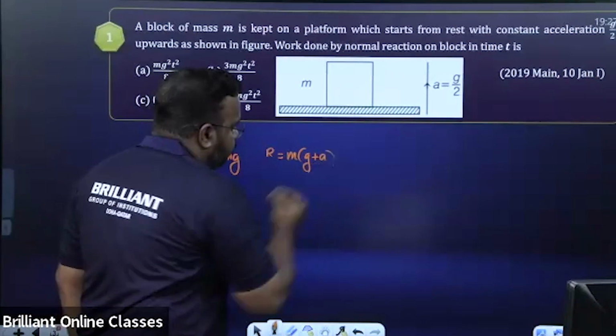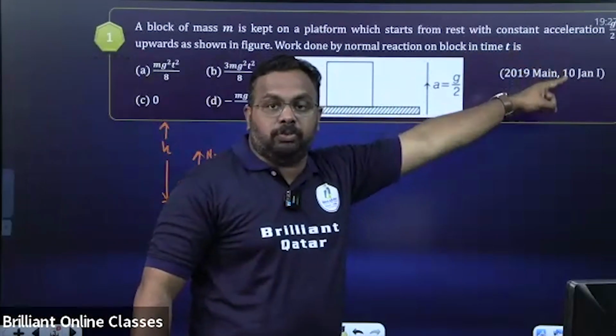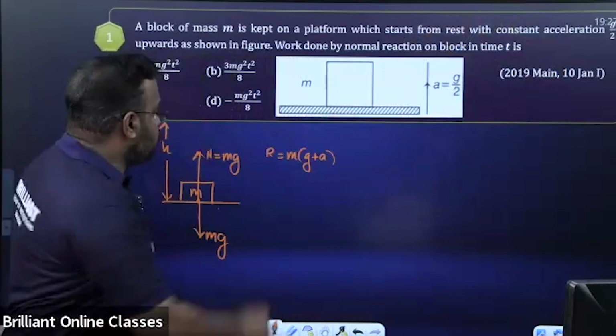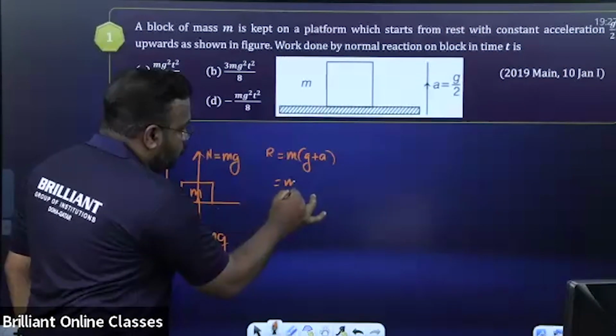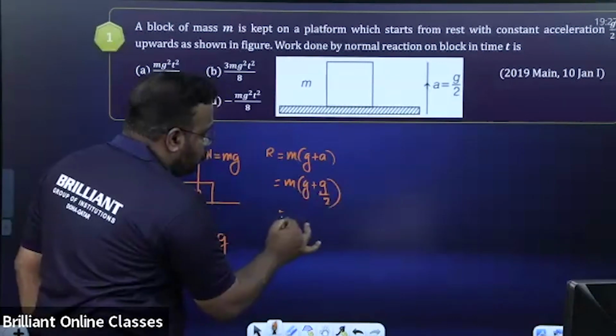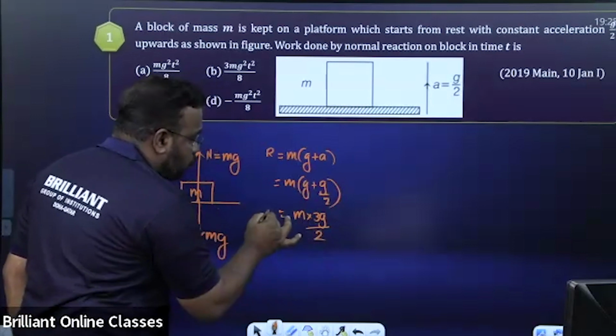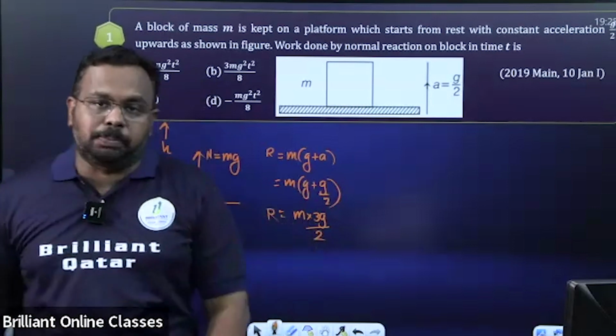Here the acceleration is g/2. Substituting, m into (g plus g/2), that is m into 3g/2. This is the normal reaction, the force.